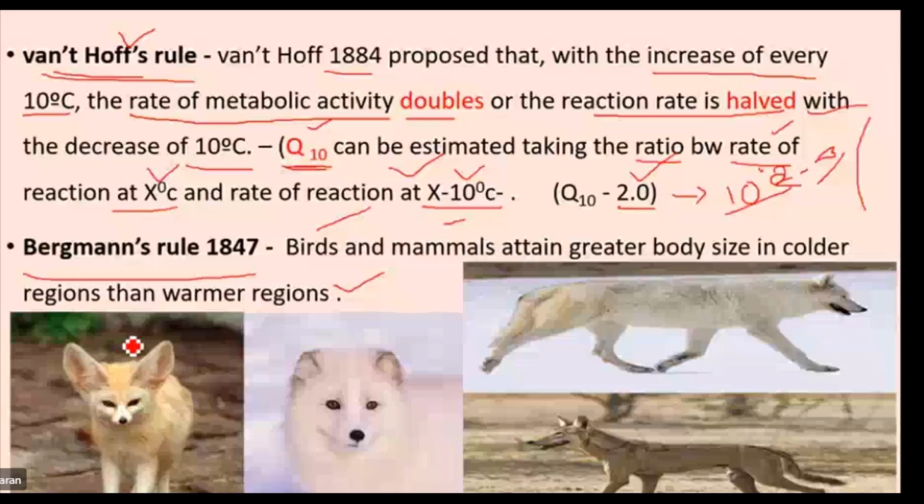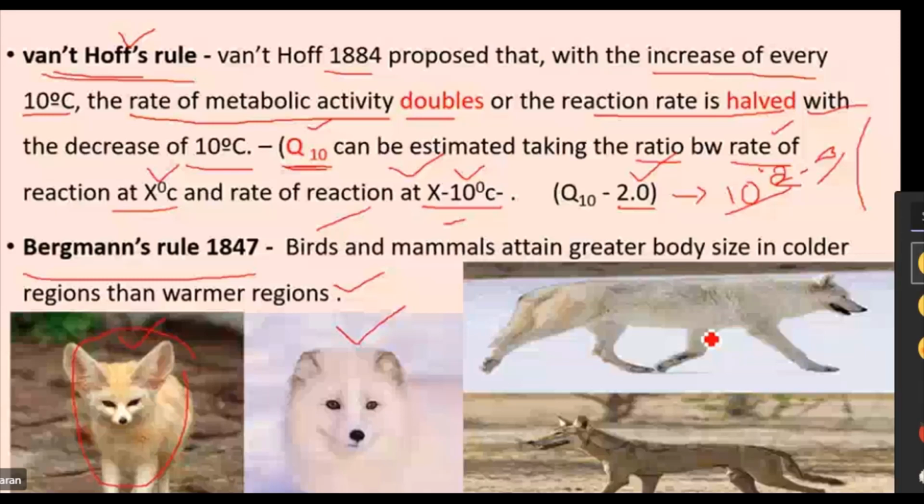You see the polar bear, it is so large. Is it or not? You see in this picture, this is large in size, this is small in size. So the size of the organism is influenced by temperature. This is large in size because of so thick skin as well as more amount of fat deposited to regulate the temperature, so that they are large in size.